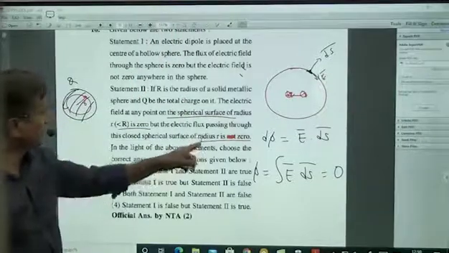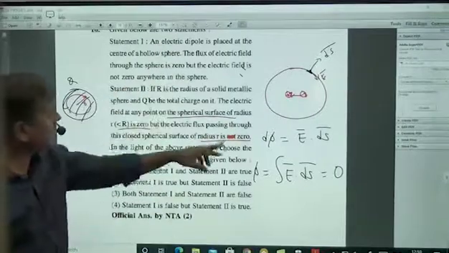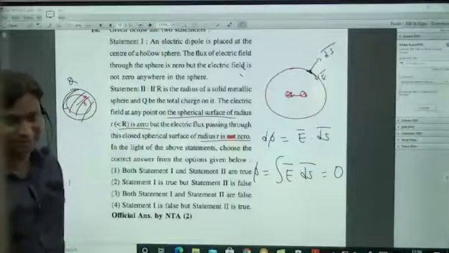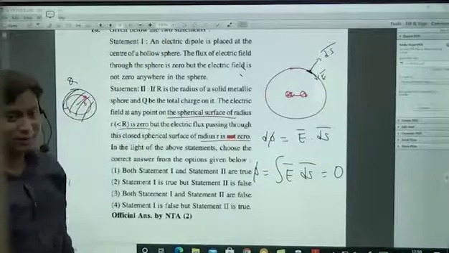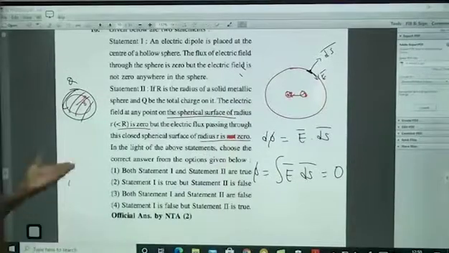If "not" is there, first in this question, this is correct, this is wrong. If "not" is not there, both are correct, but this is not the correct explanation. Then what is the correct explanation for this? Gauss law, net charge, like that you have to take. Okay, but it is clear actually.